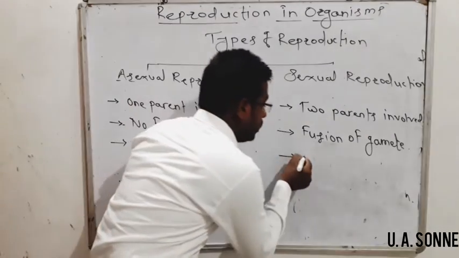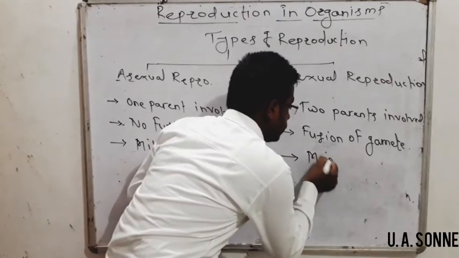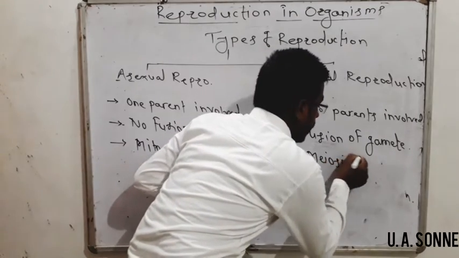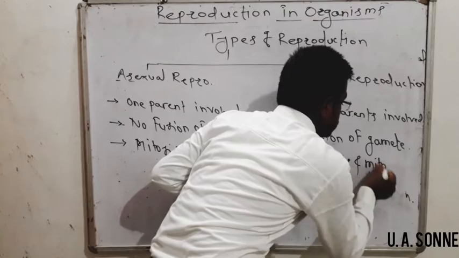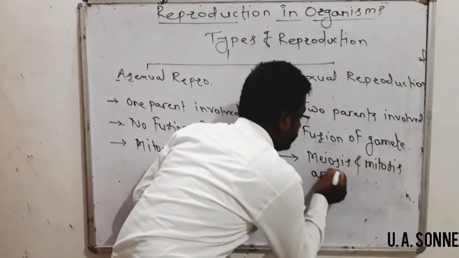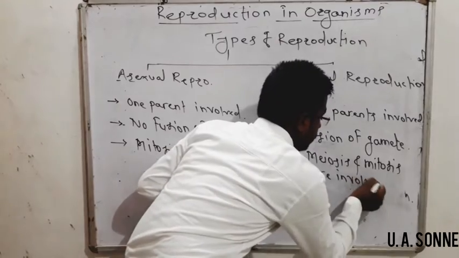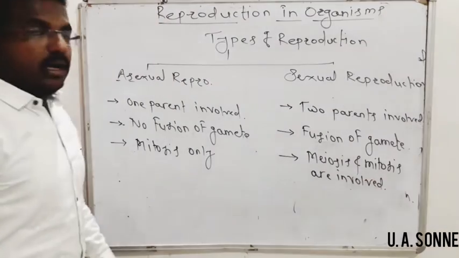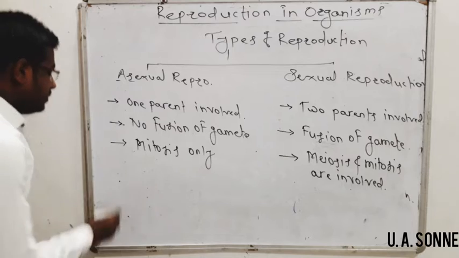That's why both meiosis and mitosis are involved here. This is the very basic difference.